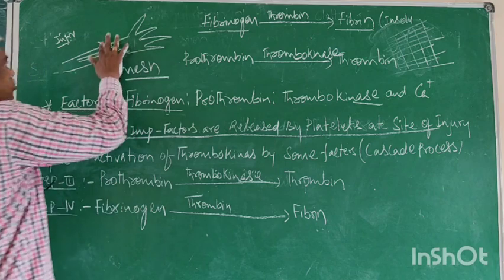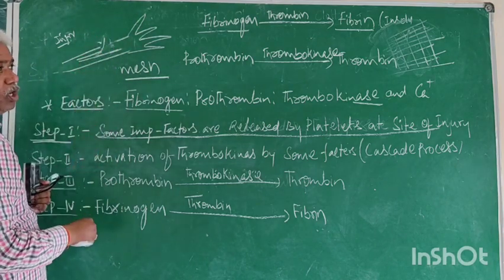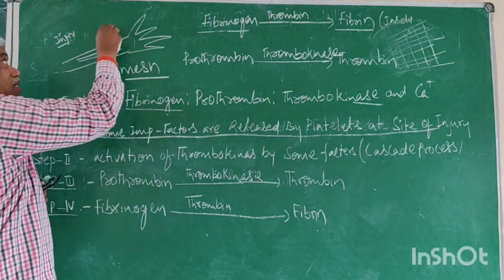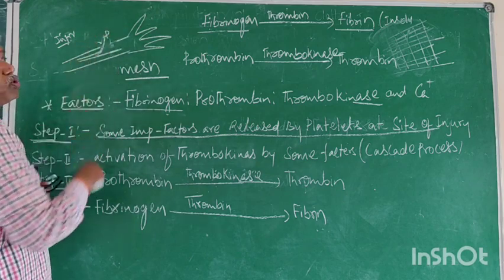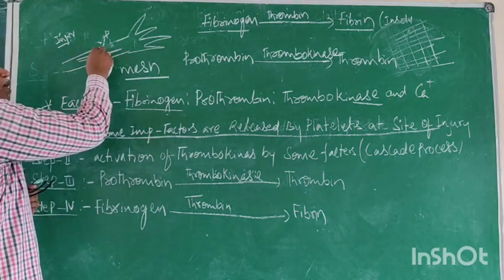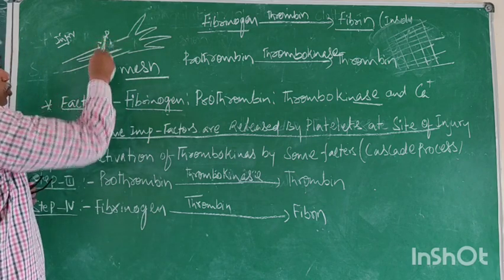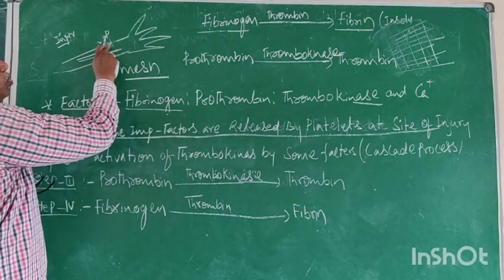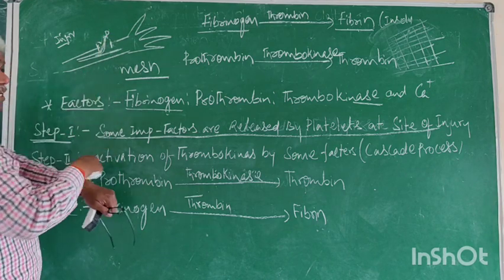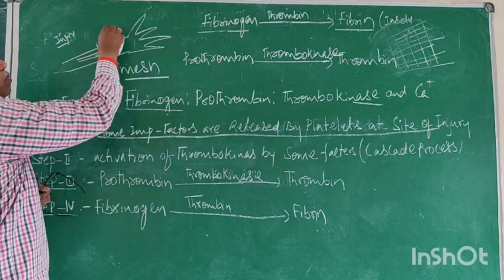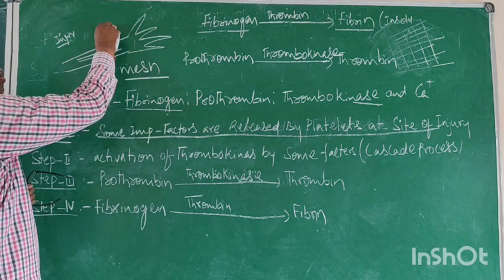Suppose an injury occurs. The blood comes to the outside. When the blood comes outside, the platelets also come outside. Now, what is this injured tissue? The injured skin, the injured tissue, stimulates the platelets. These platelets produce some factors.